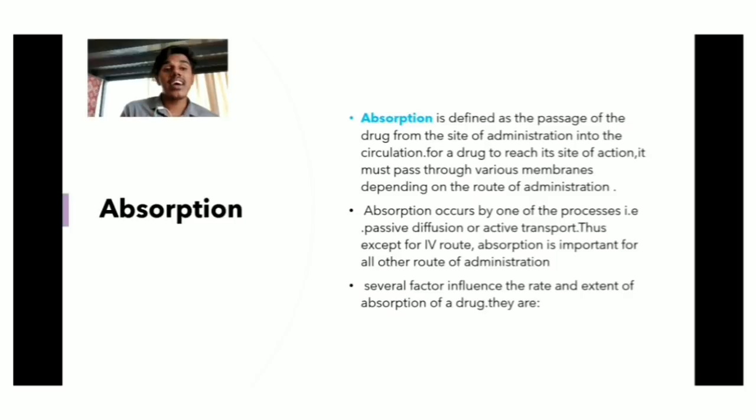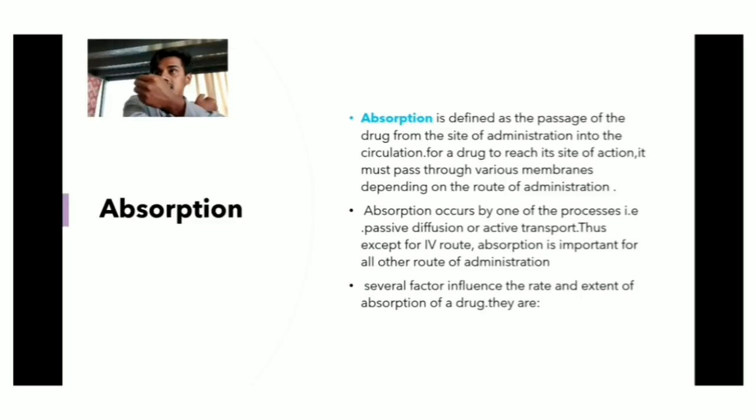It is defined as the passage of the drug from the site of administration into the circulation.